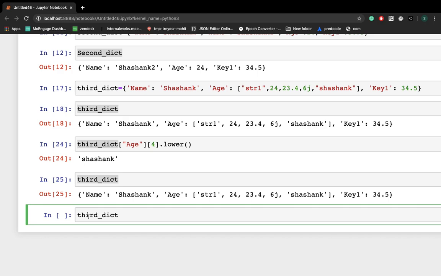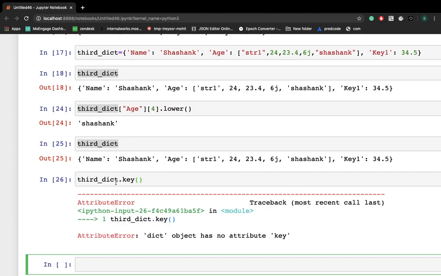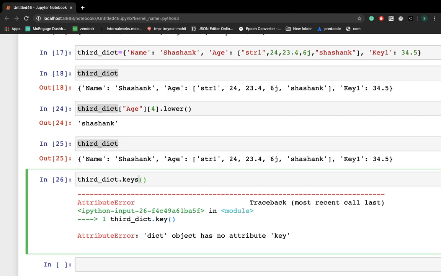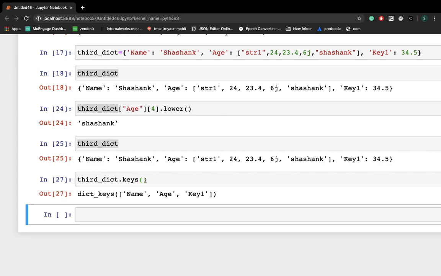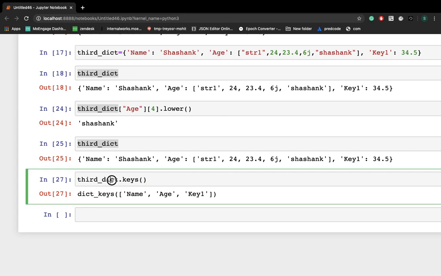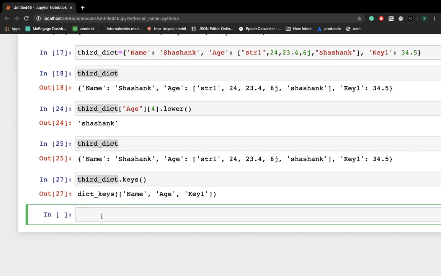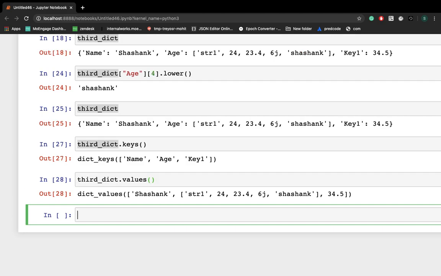You have to write dot keys and call it. So you got the keys, right? Now if you have to check the values, you have to write values. So this is how you can get values.